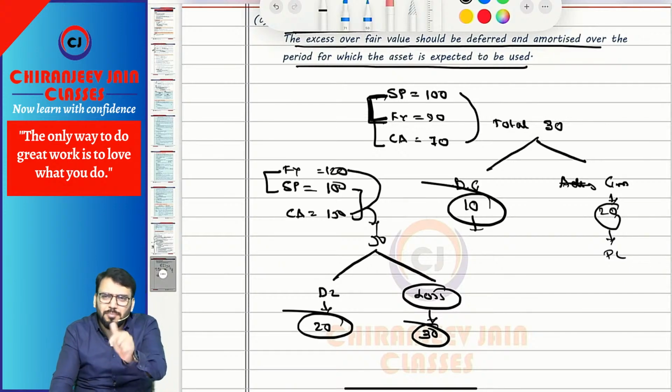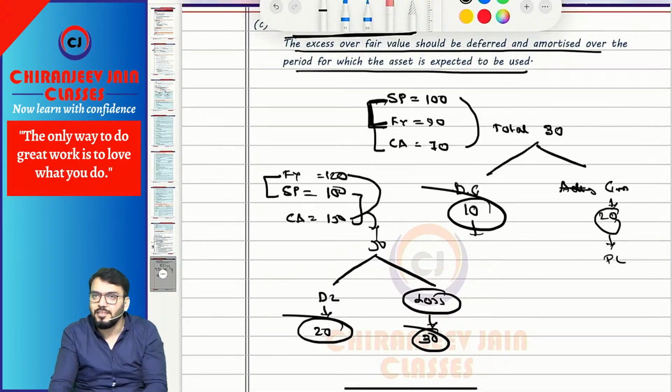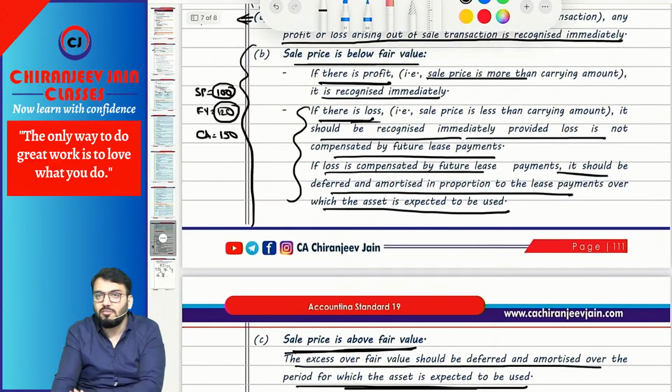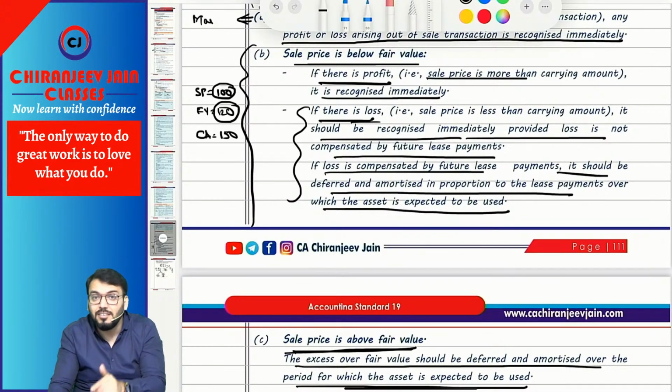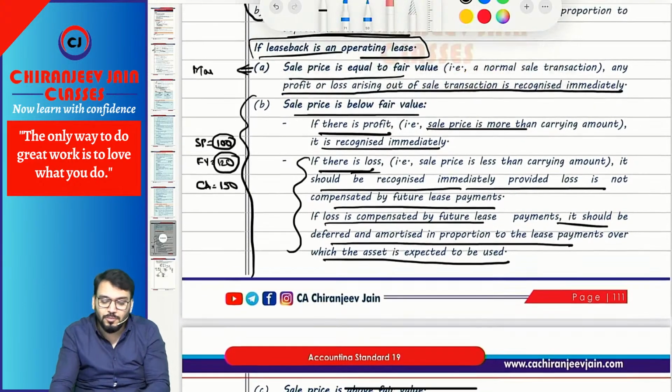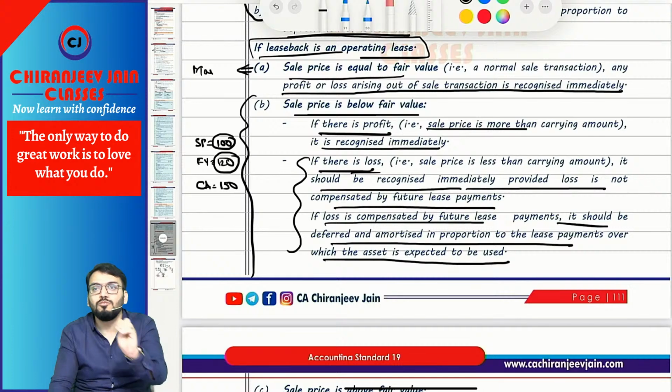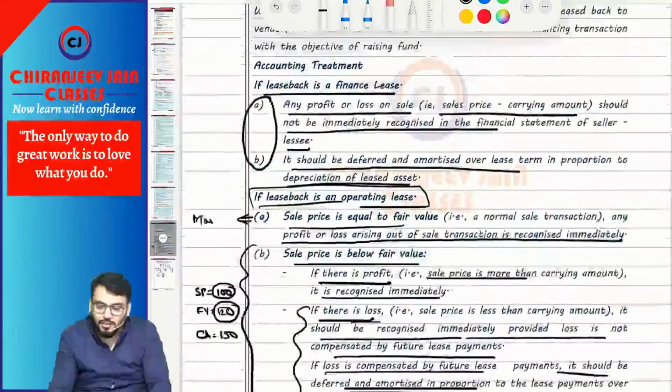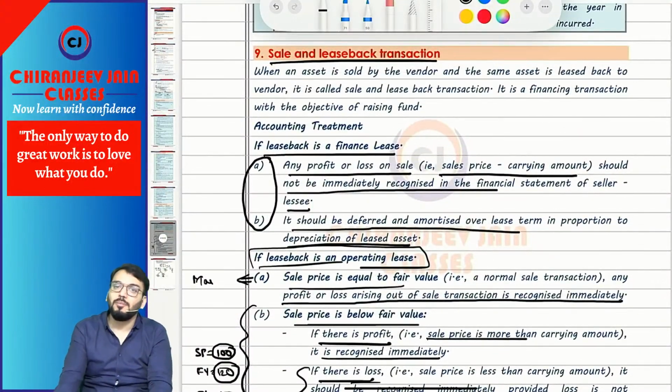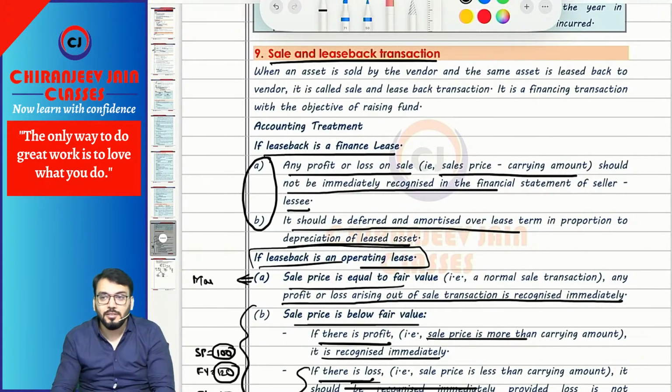So, I will say practice this point, whatever I have done in the class. Otherwise, you will forget. Correct. One time revision is required to write the correct point in the exam, because in this question they will ask five sub-points, only to answer how much will be deferred and how much will not be deferred. So 5.5 marks you can easily get. Chalega. With this, AS 19 is also covered from the examination point of view.